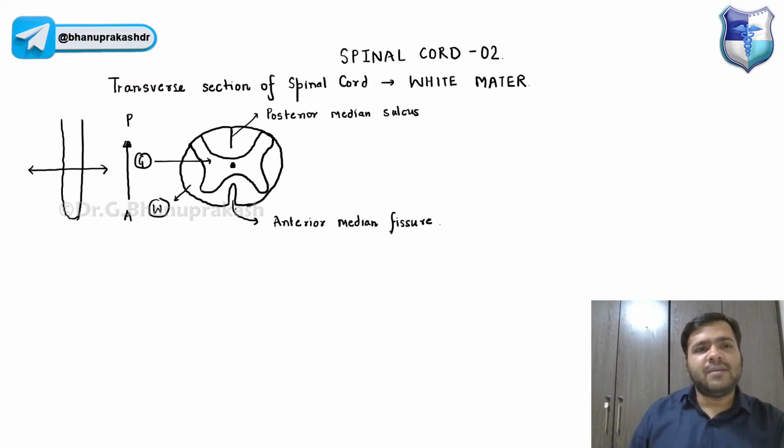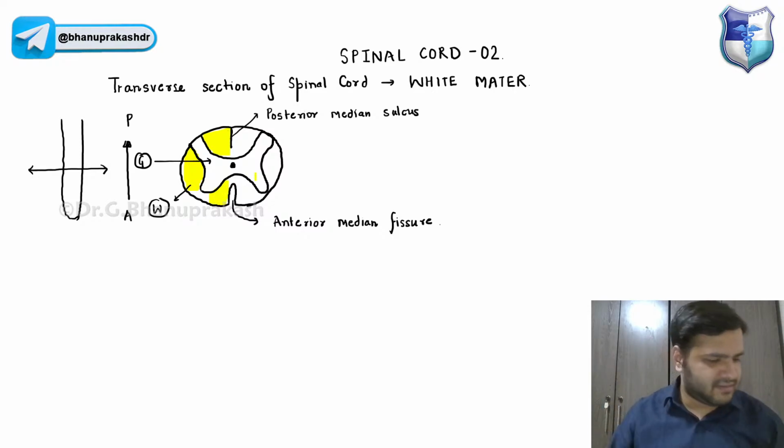Now coming on to the white matter, guys, I'm specifically talking about the white matter. So please point down the areas which I will be highlighting. There are three columns, guys, of the white matter that I will be focusing on over here. We have the three columns which I'm highlighting in the yellow color, and they will be on both the sides, guys, right?